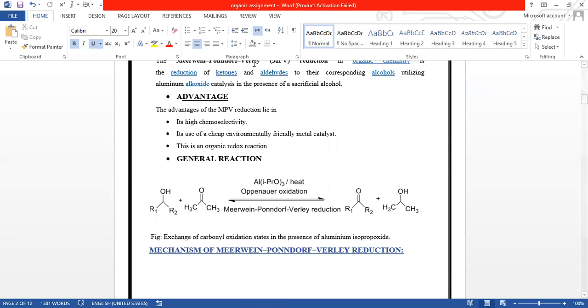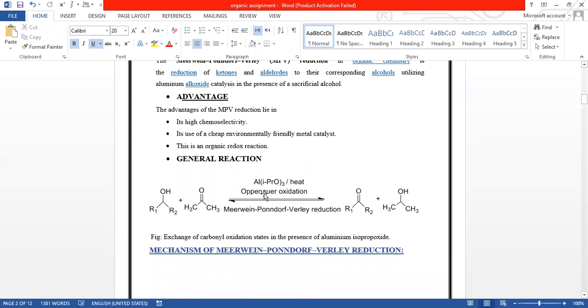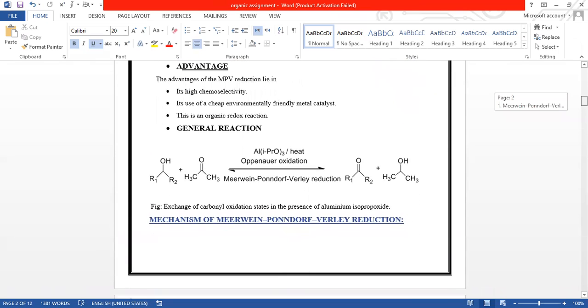So what are the advantages of this MPV reduction? It's highly chemoselective, and it uses a cheap, environmentally friendly metal catalyst. This is an organic redox reaction in which we can see oxidation and reduction simultaneously. In the general reaction, we have a ketone and an alcohol, which react in the presence of the aluminium isopropoxide catalyst, and we get the respective carbonyl compound and the respective alcohol.